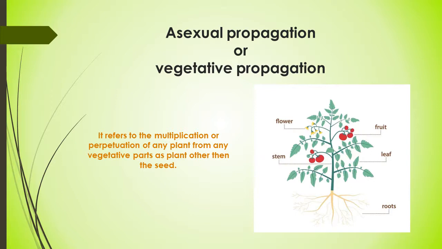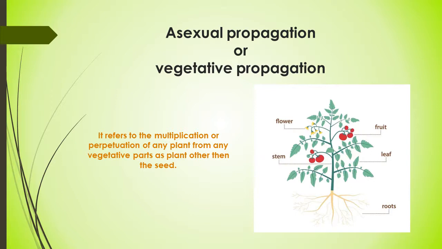Different forms of plants, different species of plants can be propagated by different parts of the plant. So this method involves the production of new plants using only the vegetative parts of the parent plants. This form of reproduction produces plants that are very identical to their parents.